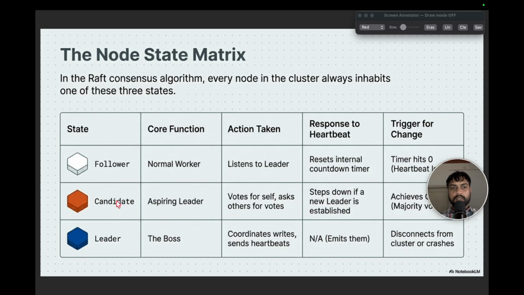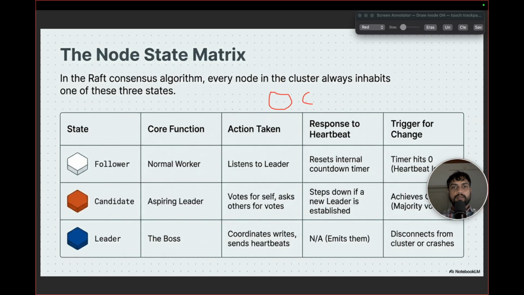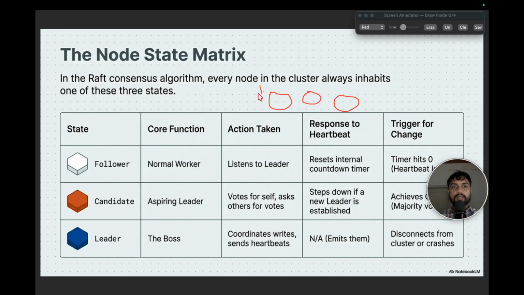The next state is the candidate. This state comes when there is no leader. Let's say we have 3 nodes, and this is a state where currently we don't have any leader. At this moment, every follower has a timer. They will randomly reset the timer between 150 microseconds and 300 microseconds. So within this range, the timer gets reset in all the 3 followers simultaneously.